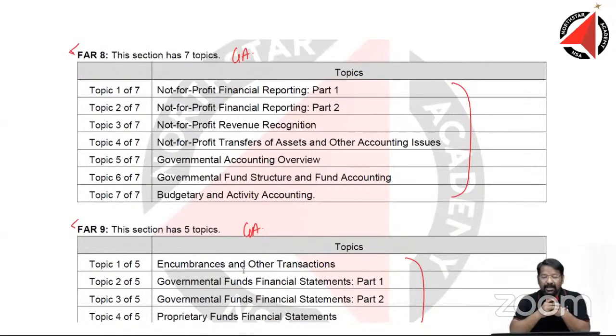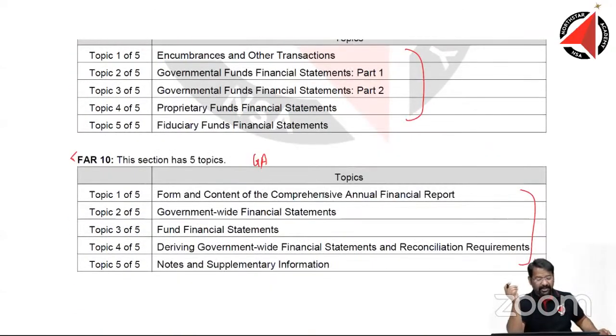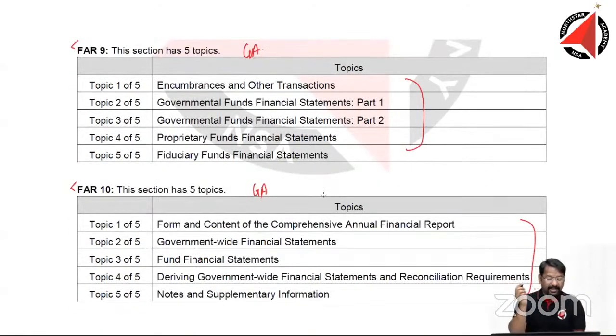We have never done government accounting in any part of the syllabus, so this was something new for us. Government accounting overview, government fund restructure, fund accounting, budgetary and activity accounting, these were very new. Similarly, encumbrances and government funds financial statement, all these were very new topics.